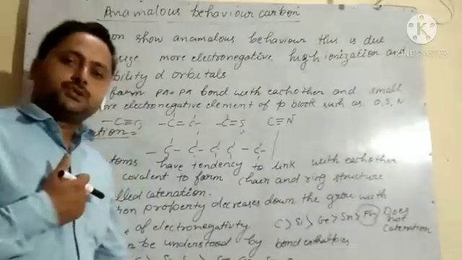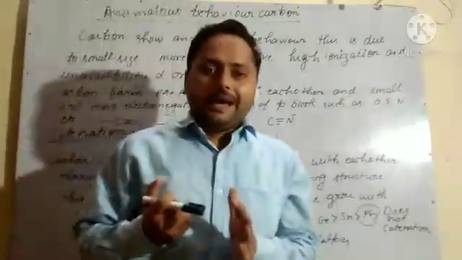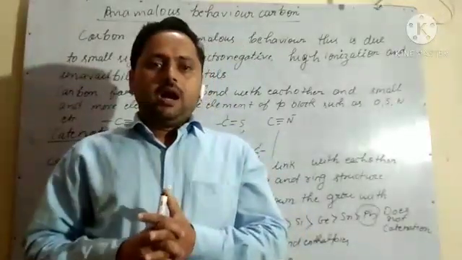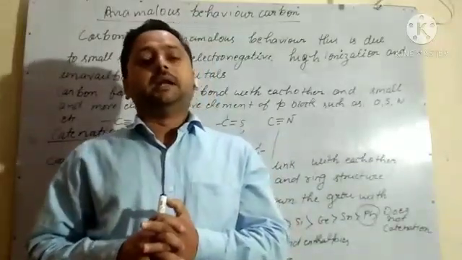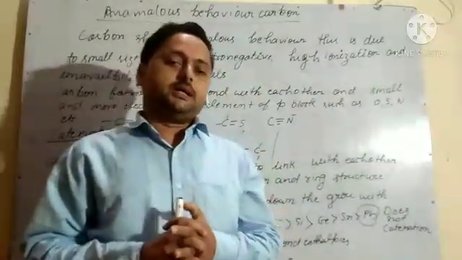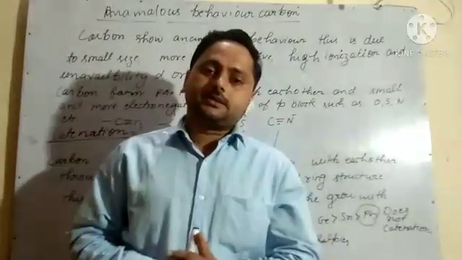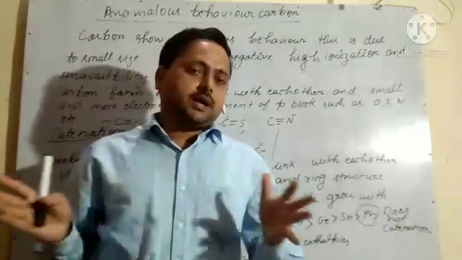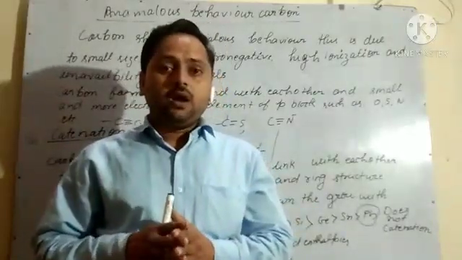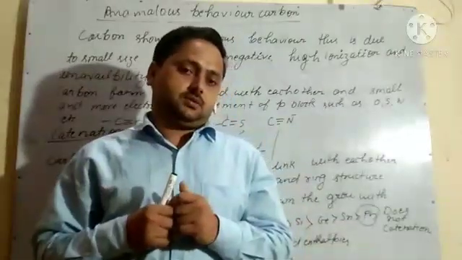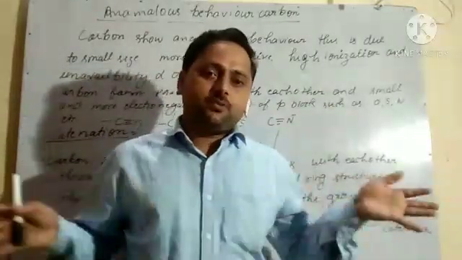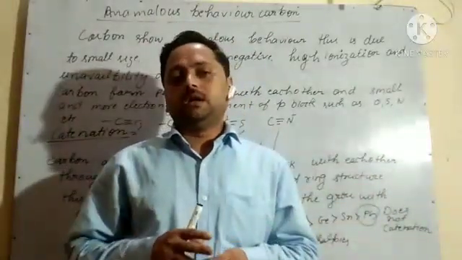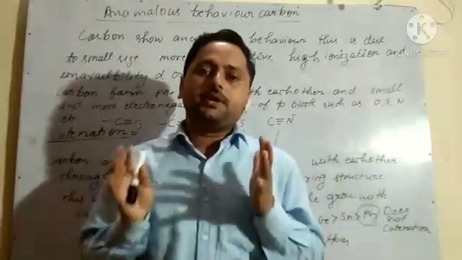One point I would like to say is that other elements of this group, the carbon family, are able to exceed their valency, but carbon is not able to do so, because of absence of d orbitals.